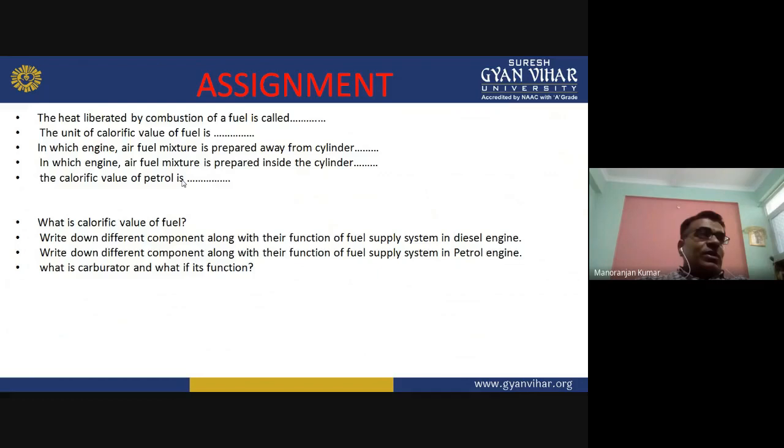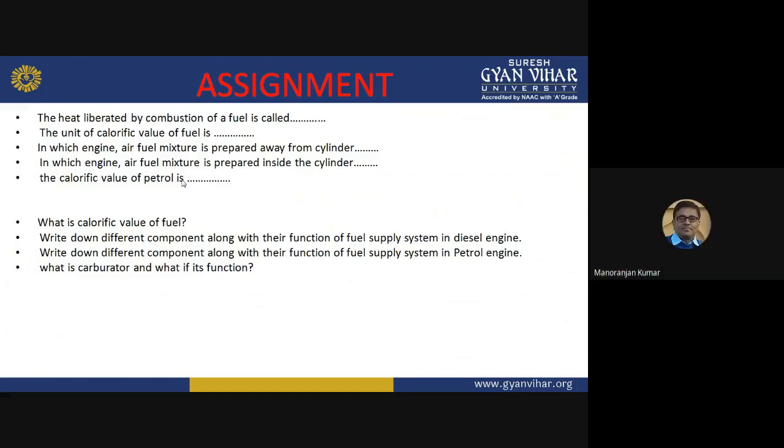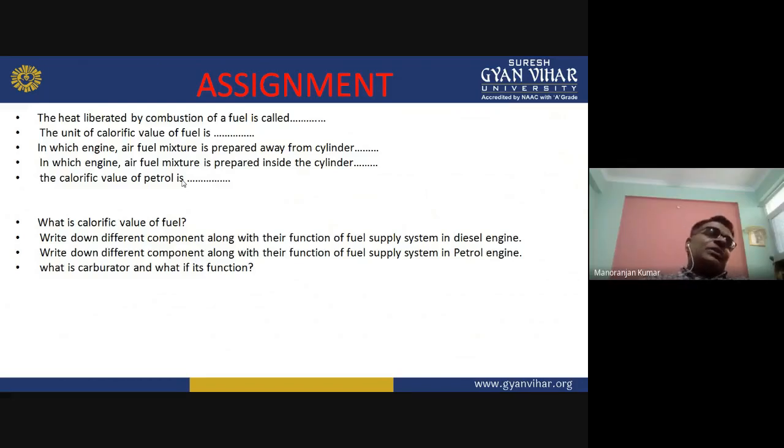What is the calorific value of the fuel? We have seen this definition. The heat liberated by combustion of the fuel per kg is known as the calorific value of the fuel. The second question is, write down different components along with their function of fuel supply system in diesel engine.